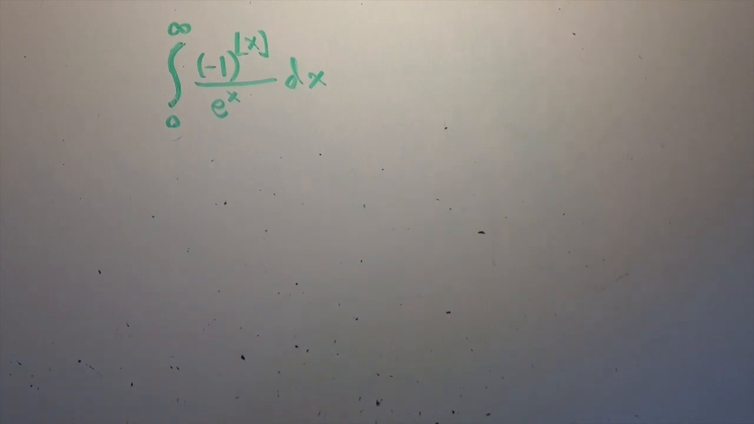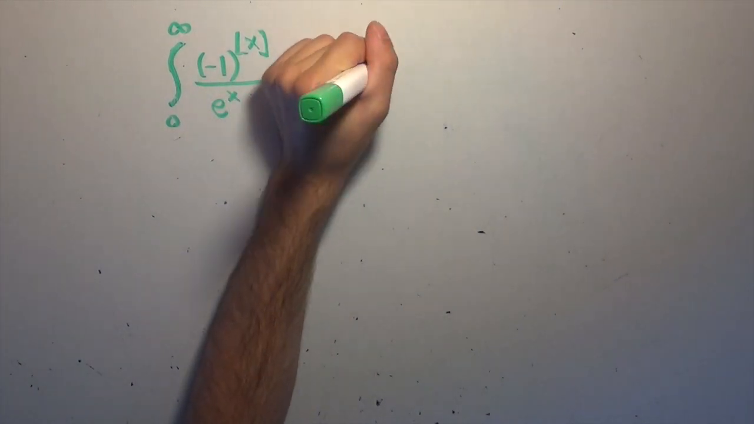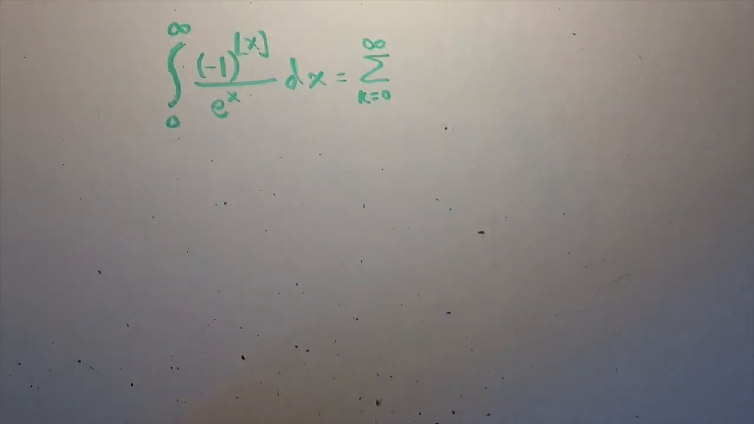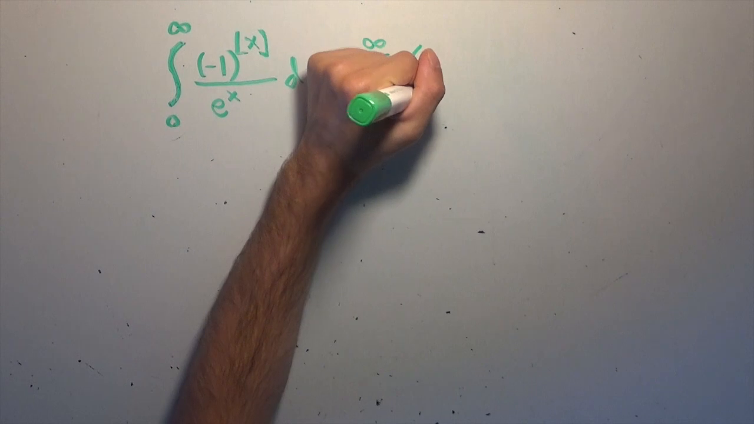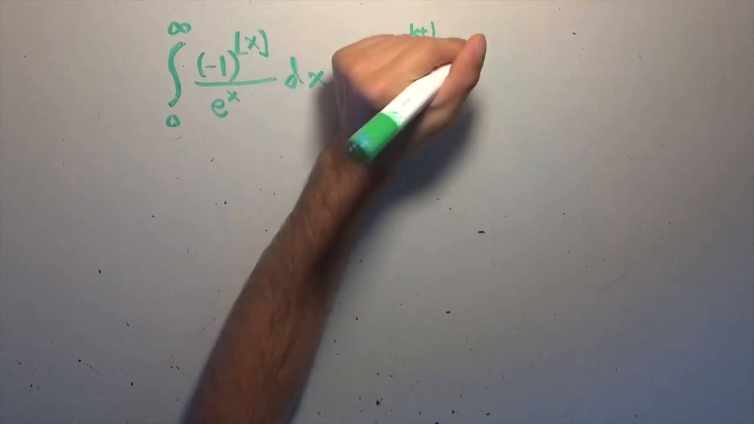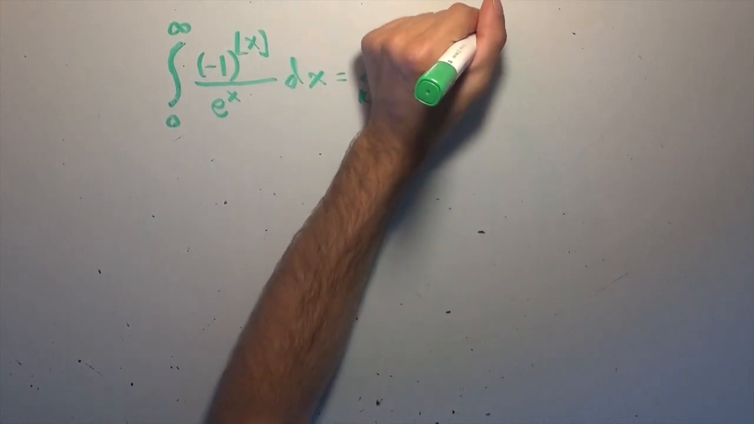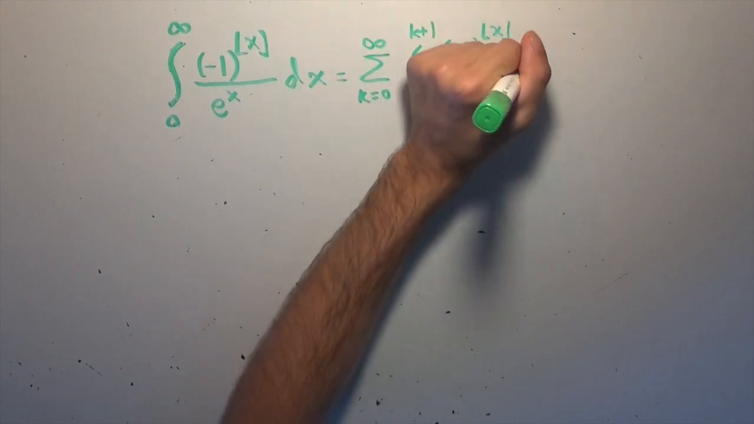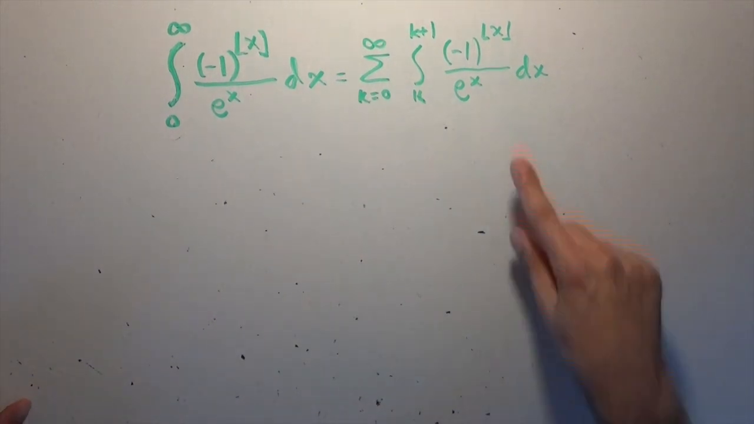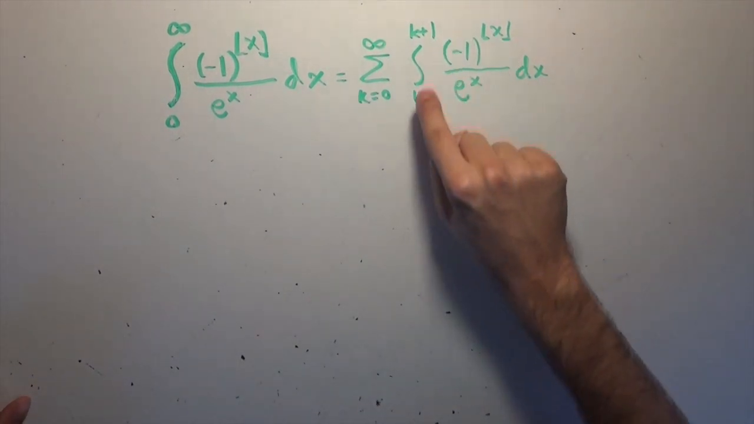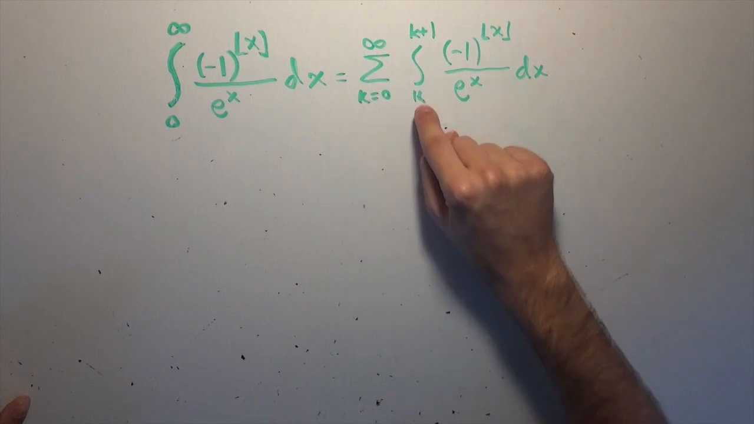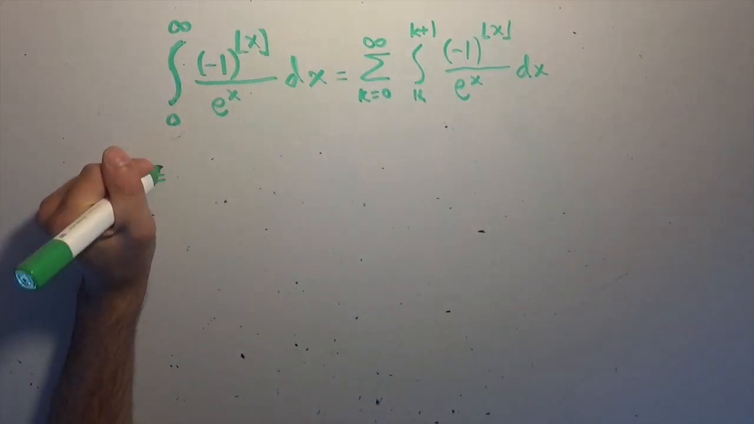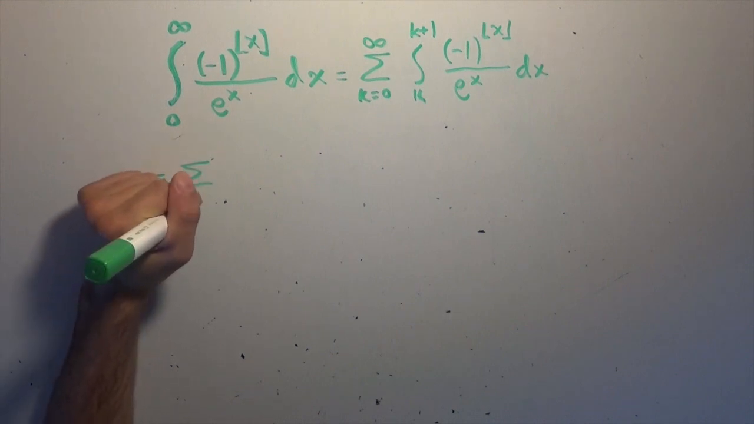Cool. And so that's simply going to appear as the sum from k equals 0 this time to infinity of the integral from k to k plus 1 of negative 1 to the power of the floor of x over e to the x dx. But of course we can use the same argument that the floor of x is going to be k no matter what value x takes on between k and k plus 1. So we can factor it out as something that doesn't depend on x.